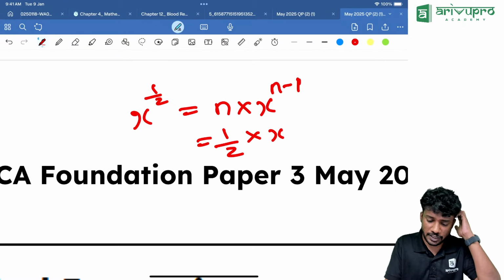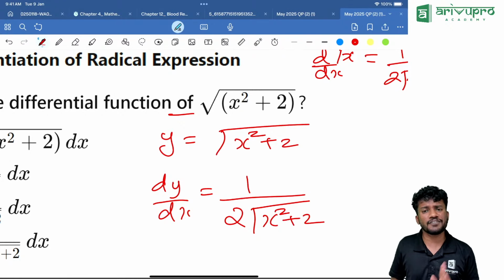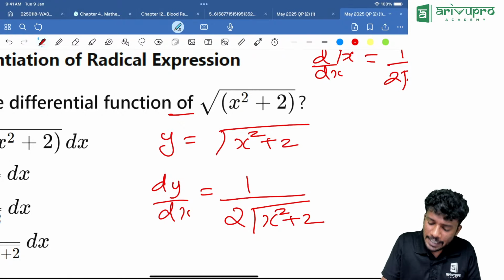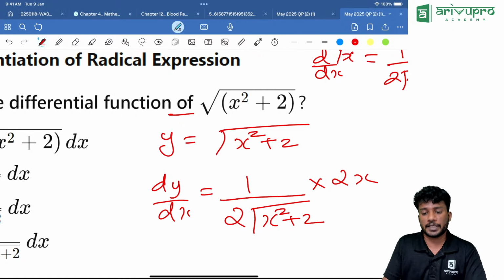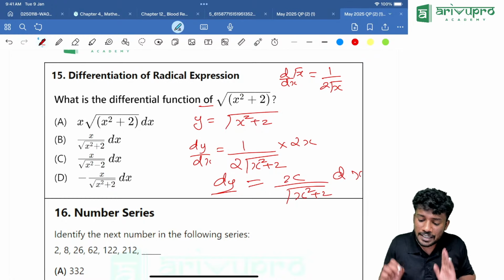Now, if you look here, it will become what? dy by dx can become what? dy by dx will be equal to 1 by 2 root of x square plus 2, correct? 1 by 2 root of x square plus 2 into, we have a function inside the function, right? We need to take the derivative of that. That is how much? The 2x, which is equal to how much? x divided by root of x square plus 2 into dy. Okay, dy by dx. If you cross multiply this over the other side, it can be written as x divided by root of x square plus 2 into dx.